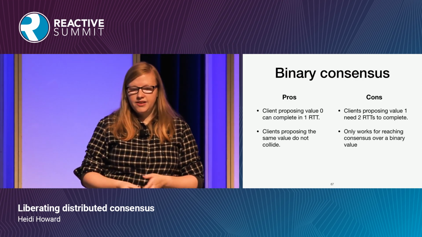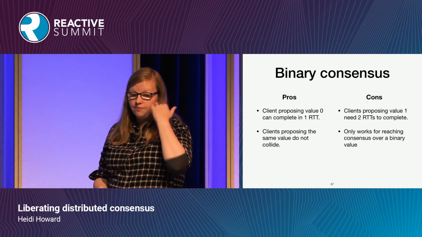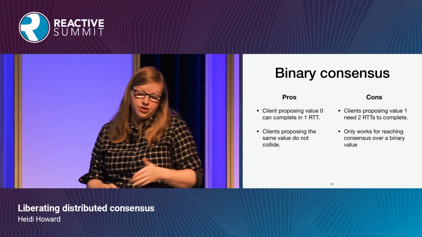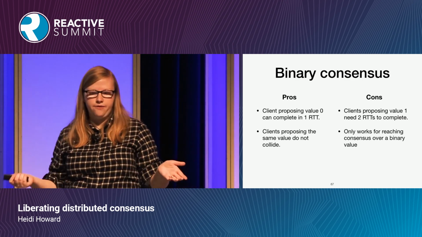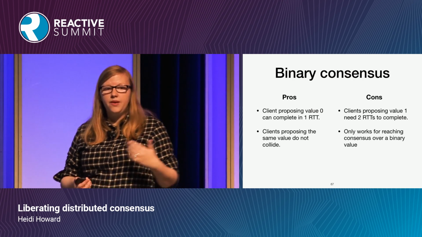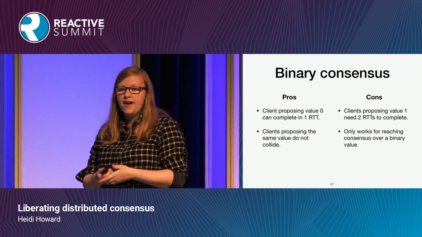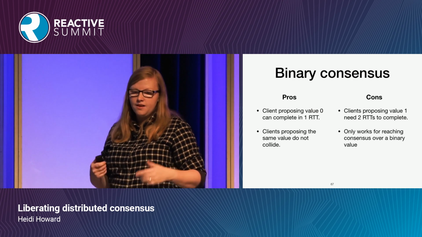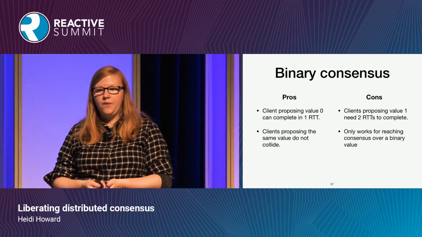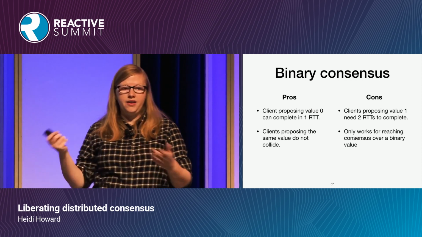So this allows clients who are proposing the value 0 to complete in one round trip to a majority, just a majority, no supermajorities, no everybody has to participate. And clients that are proposing the same value, again, don't collide with each other. In fact, they just help each other. This only works, however, in this example with binary values. But what we can do is generalize this to any set of values.